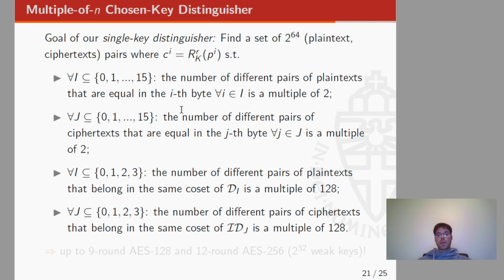We ask a similar property for the ciphertexts. So again, let J be a subset of 0, 1 to 15, and we ask that the number of different pairs of ciphertexts that are equal in the bytes in position J is a multiple of 2.